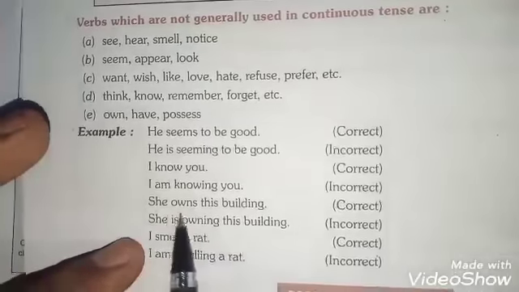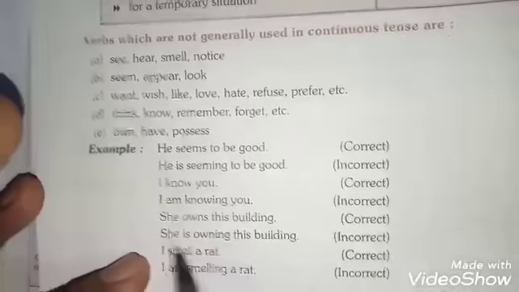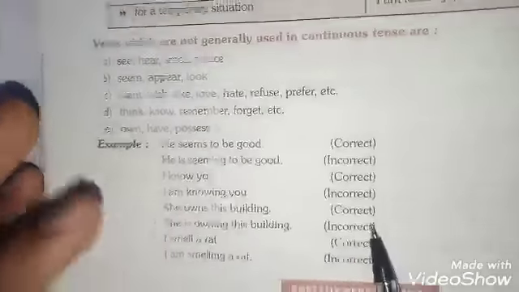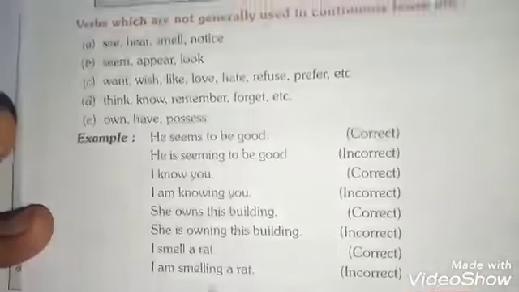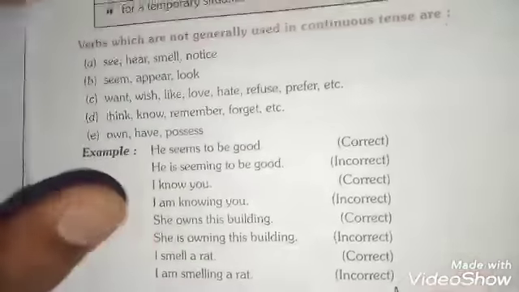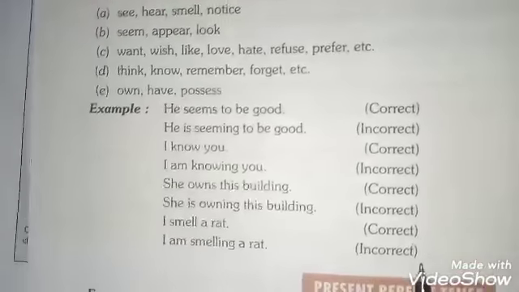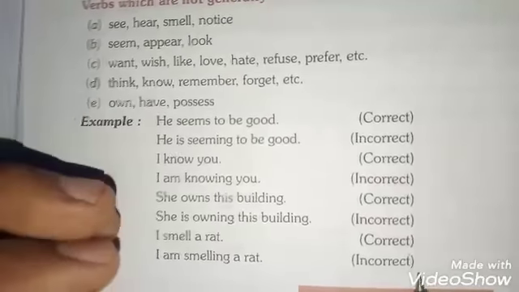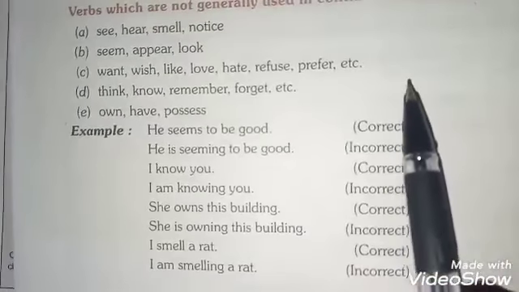Now move to the third one. She owns this building. It is correct because V5 has been used as the symbol of simple present tense, and the next sentence, she is owning this building, is incorrect. The last example I am quoting: I smell a rat is correct because it is in simple present tense, and I am smelling a rat is incorrect. So students, try to remember this and keep the verbs in your mind, because you have not to use them in continuous mode. You have to use them in what? Simple present tense, whose structure is subject plus V1 or V5 plus other words.